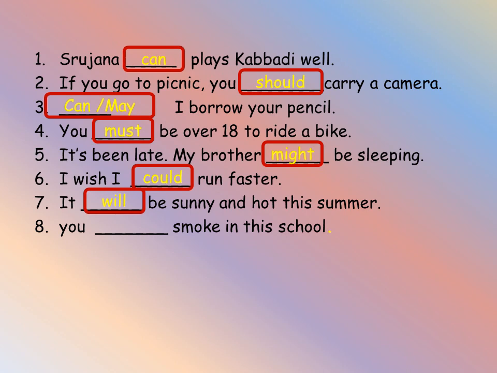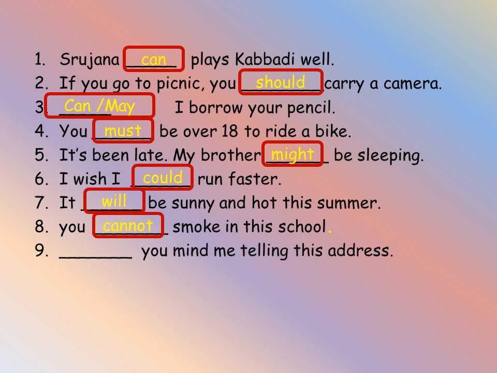Let us see the next one. You dash smoke in this school. So this is not permitted in the school. Smoking is not allowed in the school, so which modal auxiliary is used for allowing? Can. So here we will not allow, it is in a negative sense. What we have to use? Cannot. Let us see the next question.